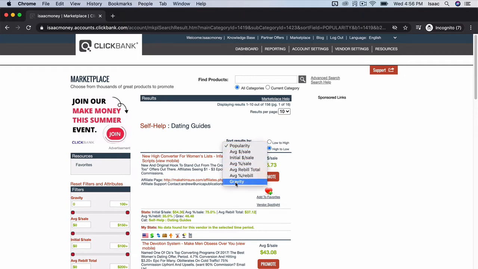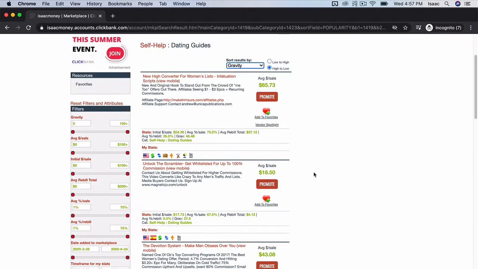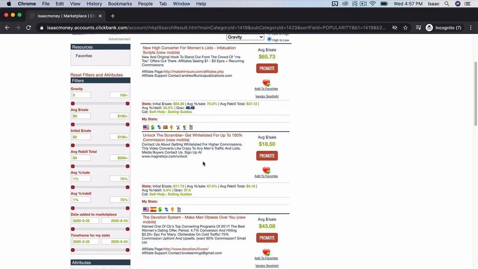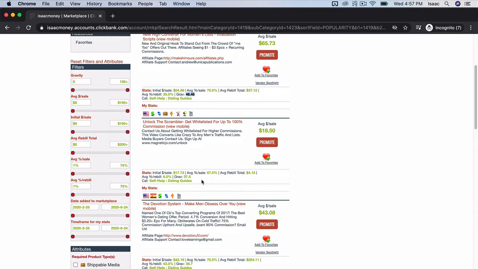I'm going to sort it by gravity. You see there are quite a lot of products that we can promote, and the gravity score is moderate, not very high and not very low. If the gravity score is very high, that means the competition is very intense, although the product is hot selling. But for this dating guides, you can see the gravity score is above 30, at 46.48. I think it's quite good already.